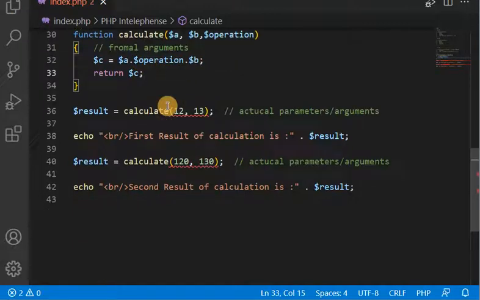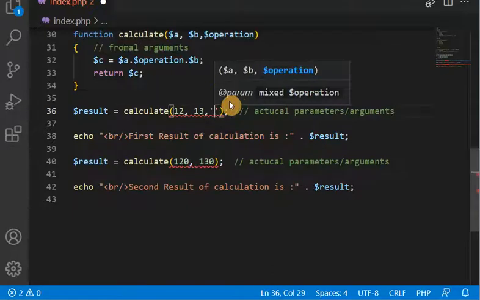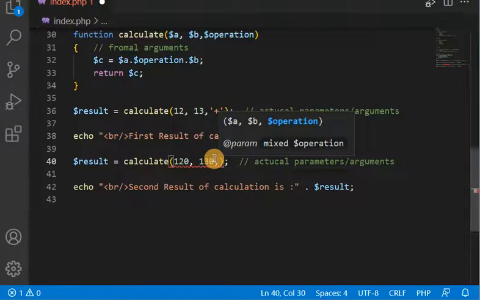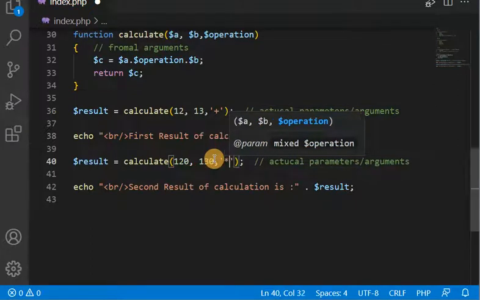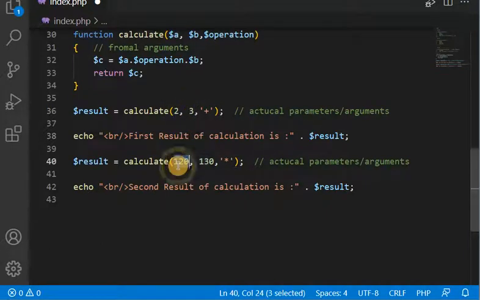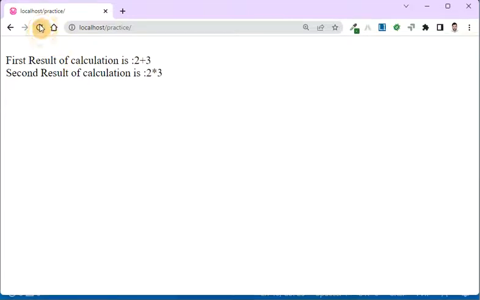Now let's say the first time I'm passing plus, and the second time I'm passing product. Let me take a simple example, 2 and 3 and 2 and 3. See what kind of response is coming. You can see it is showing 2 plus 3, and 2 multiply 3.